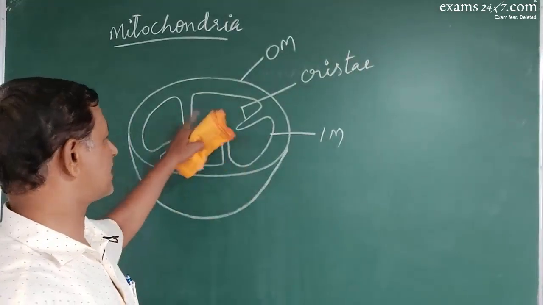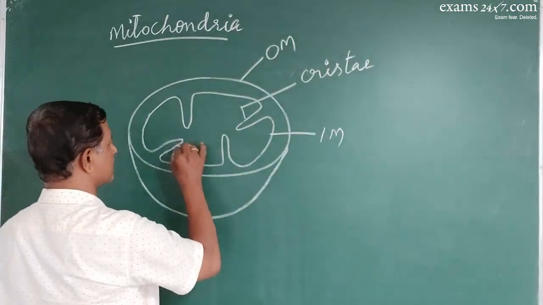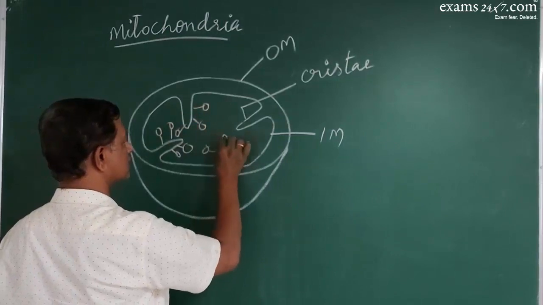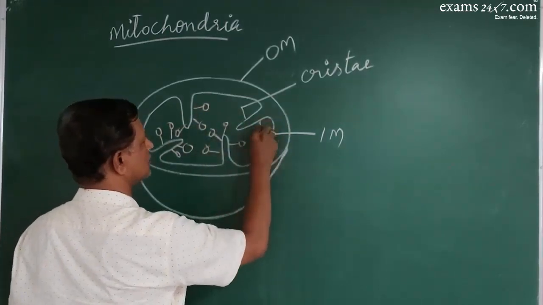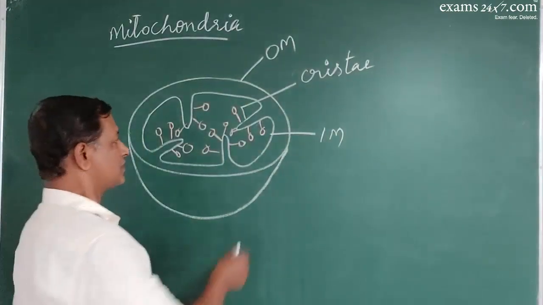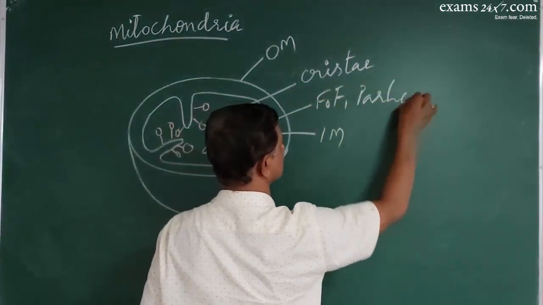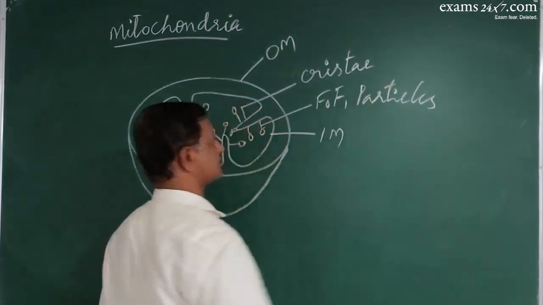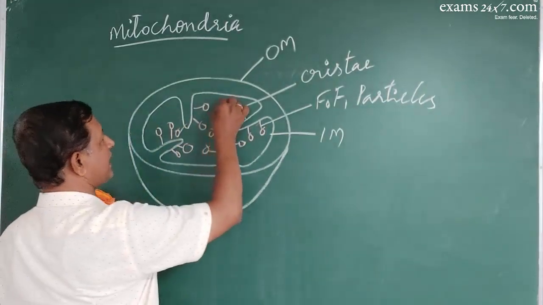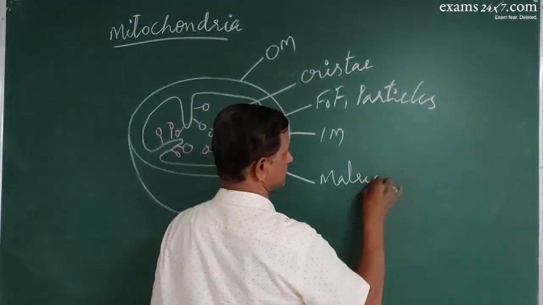And on these cristae are lollipop-shaped structures called F0, F1 particles. Okay, and the inner space of the mitochondrion is called the matrix.